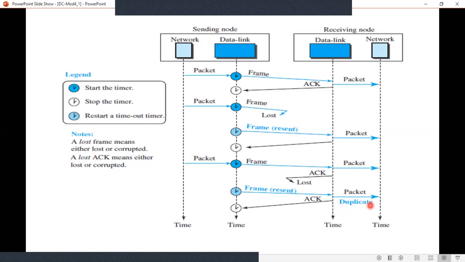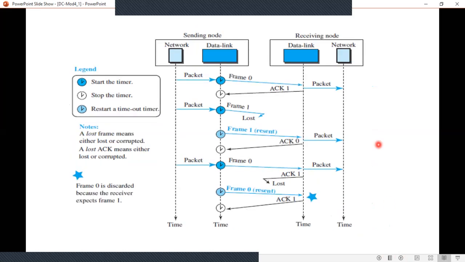How to solve this problem of duplicate packets? The solution is to use a sequence for the frame as well as for the acknowledgement. Sequence means some number sequence. Okay, for the frame and acknowledgement, to make sure that no duplicate packets are sent to the network layer. This figure shows an example using the sequence for frame and acknowledgement.